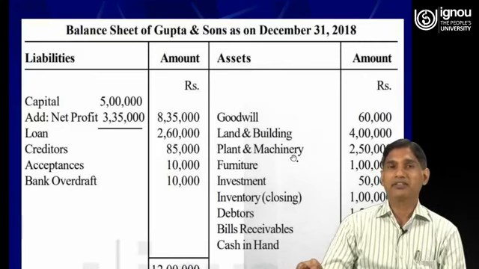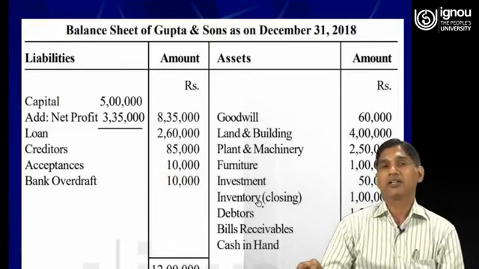Plant and machinery is also provided in the trial balance, rupees 2,50,000. Furniture is also provided in the trial balance, rupees 1 lakh. Investments, again provided in the trial balance, 50,000. Inventory, so this is the closing stock.